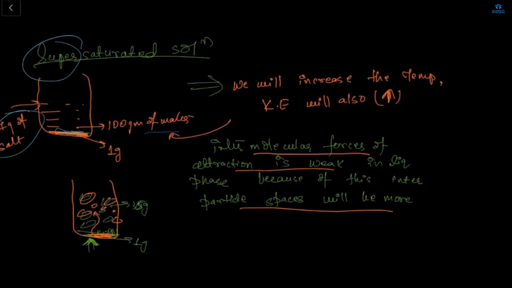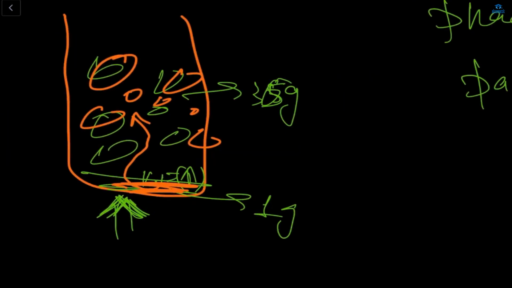What will happen if we increase the temperature of this solution? The kinetic energy will also increase. Because of this, what will happen? The intermolecular forces of attraction are very weak in the liquid phase as compared to the solid and the gas. Then because of this weakness, the spaces will be more.